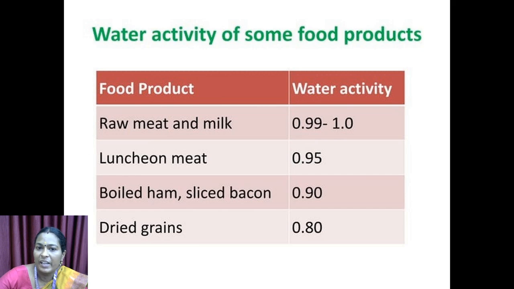Next, some examples of food products and water activity. Raw meat and milk have water activity levels of 0.99 to 1. Meat 0.95, boiled ham 0.90, dried grains 0.80.